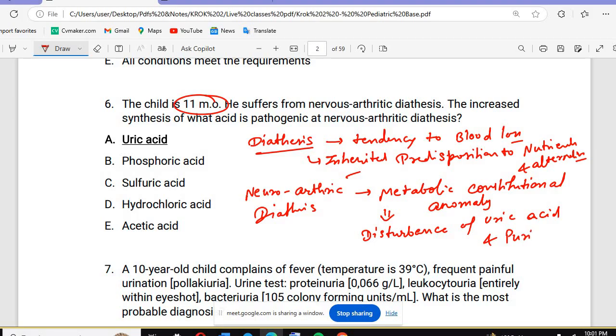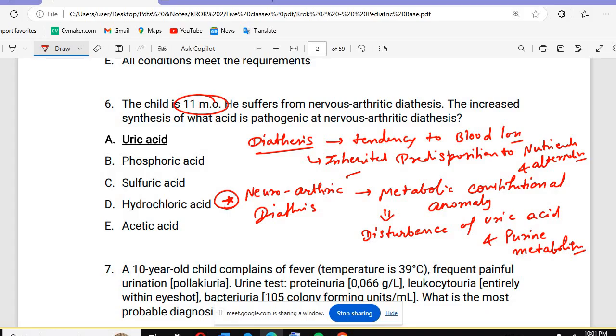I hope you already know about uric acid formation. This is what we discussed in crop 1. From adenine and guanine they will make hypoxanthine, and from the hypoxanthine there will be xanthine formation. With the help of xanthine oxidase, the xanthine will make uric acid. If there is more uric acid, we call this gout as well. So if we have a disturbance of uric acid and purine metabolism, we call this the neuroarthritic diathesis.